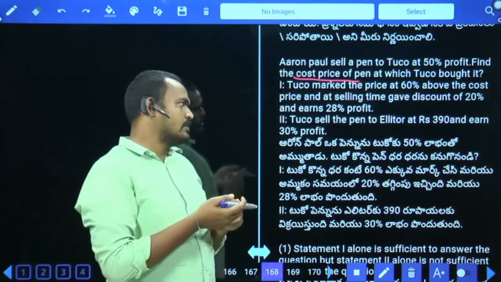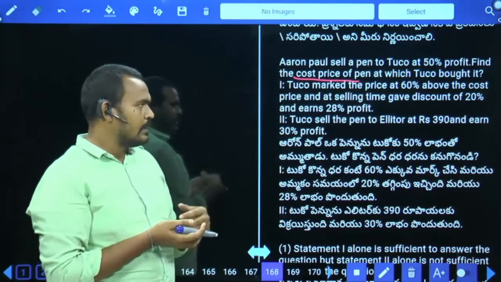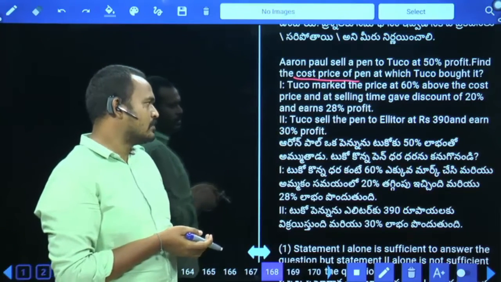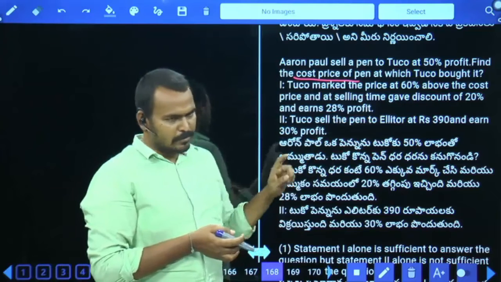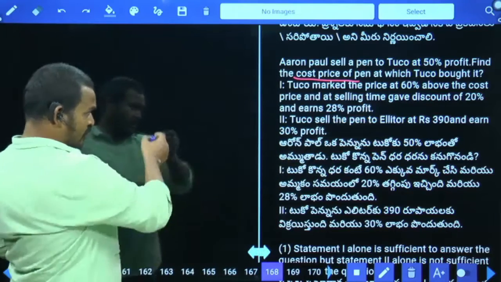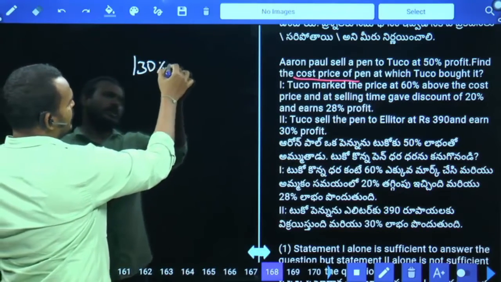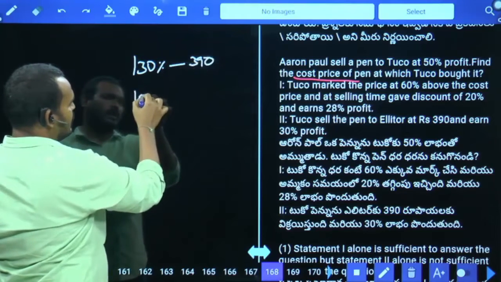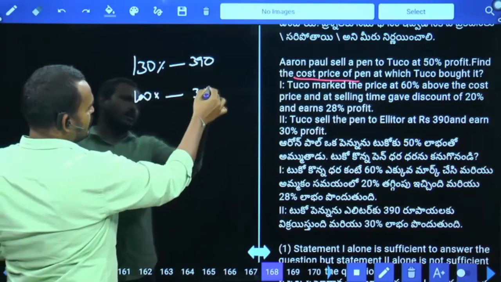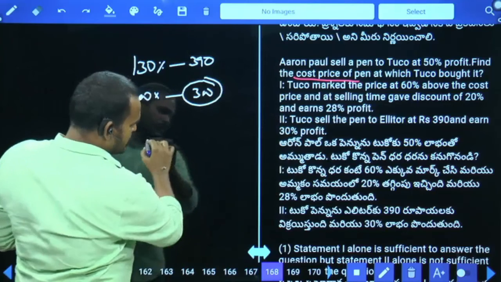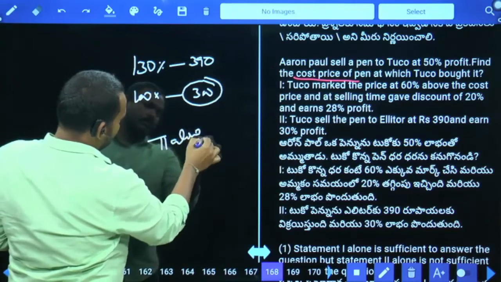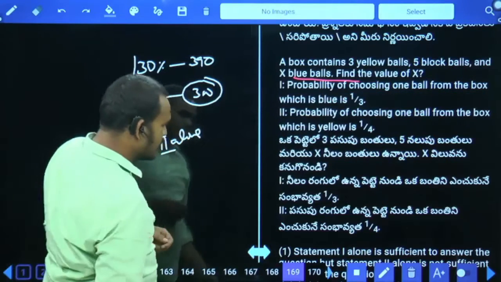Second statement, Tuco sells the pen to Eliter at 390 and earns 30% profit. Means the selling price is given, and the profit percentage is also given. Means 130% is equal to how much? 390. Then solving, we get the 100% value. Then 100% is equal to 300. Means is statement 2 alone sufficient or not? 2 alone is sufficient. Next, 169.